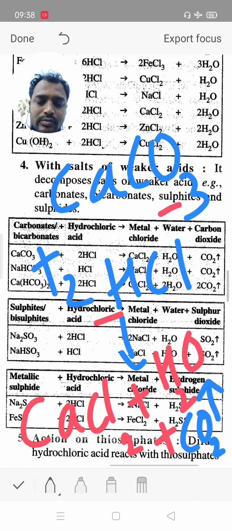Calcium carbonate reacts with hydrochloric acid to give calcium chloride, water and carbon dioxide.